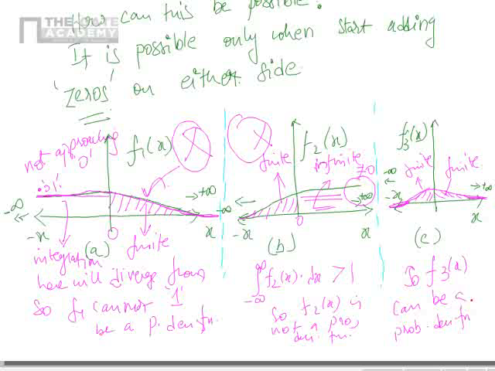So please remember, the moment I say probability density function, it should approach 0 on both sides. I am not saying it should exponentially approach 0 or abruptly approach 0. It can approach 0 any way, but it should approach 0 on both sides. If it is not approaching 0, you will be ending up in something like this or something like this, and it will not be a probability density function. So please remember this concept. It's a very important point and it is very useful for GATE. Rather, this was once asked as a GATE problem also.